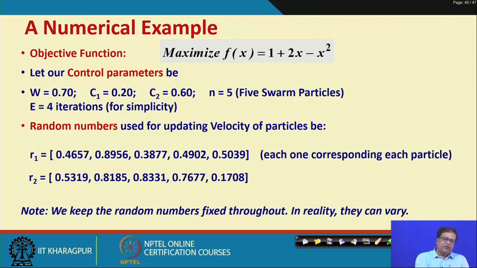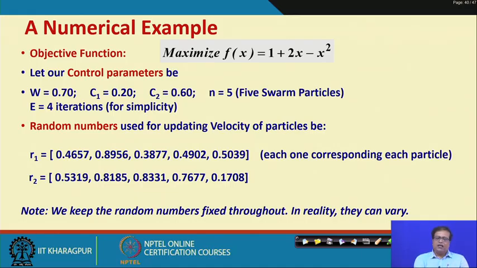For example, for the first particle, the 2 random numbers are 0.4657 and 0.5319. We decided to keep the random numbers fixed for the different iterations. In reality, we may take different random numbers in different iterations; one can take these random numbers for iteration 1 and another set in the second iteration, but we have decided to keep them fixed.